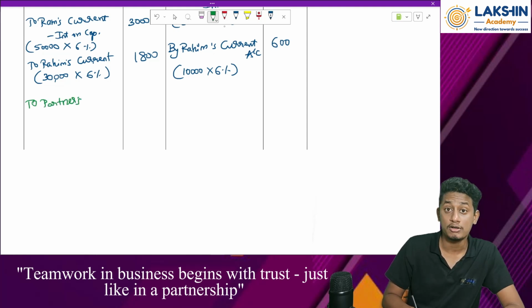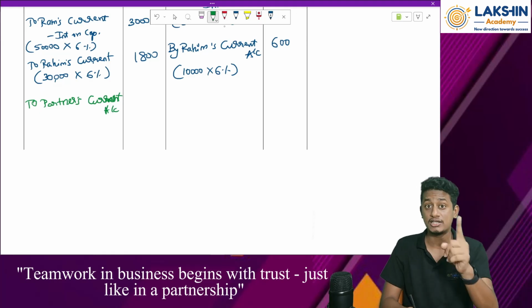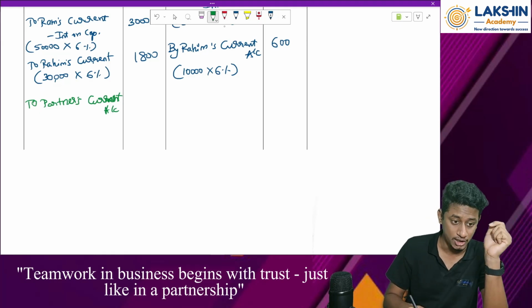So to partners, what account? Partners current account, because we know that whatever P&L appropriation was there will be transferred to partners current account and not capital account, because capital account is fixed in this question. So Ram and Rahim over here.